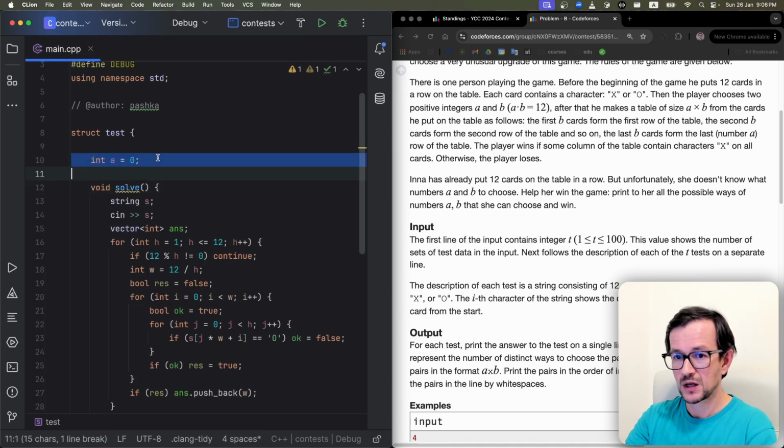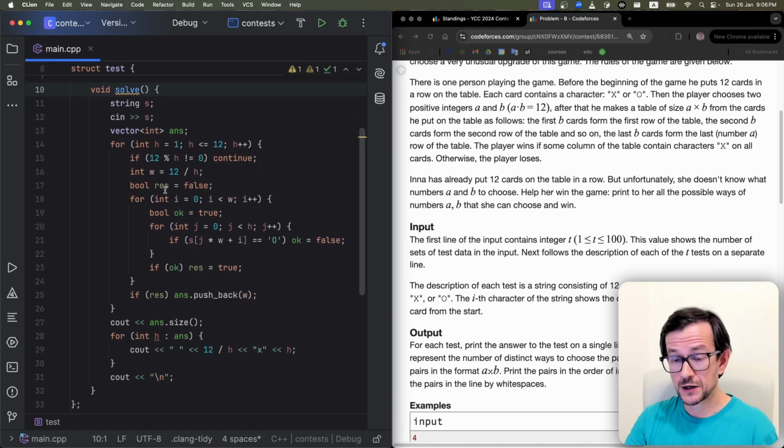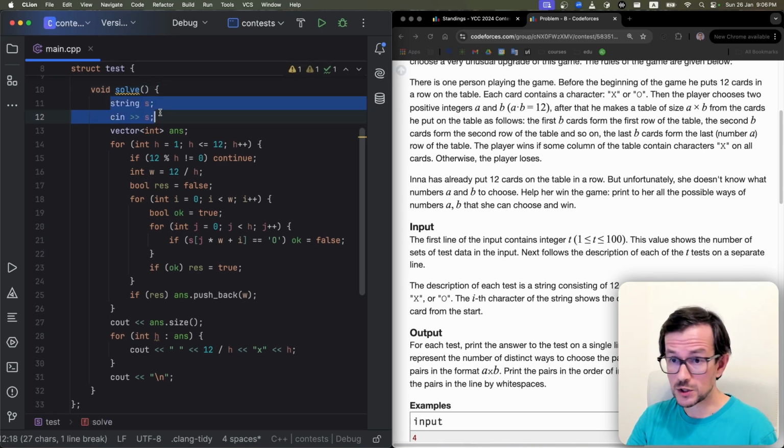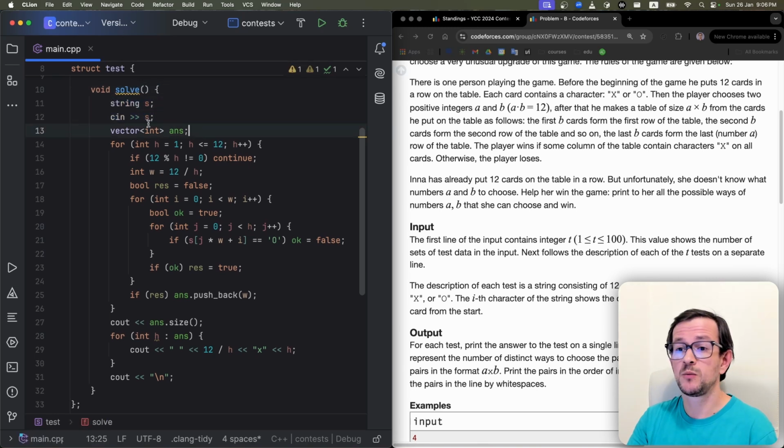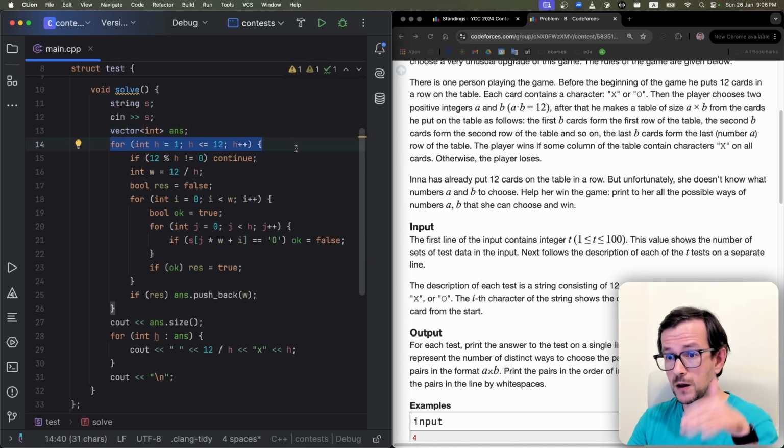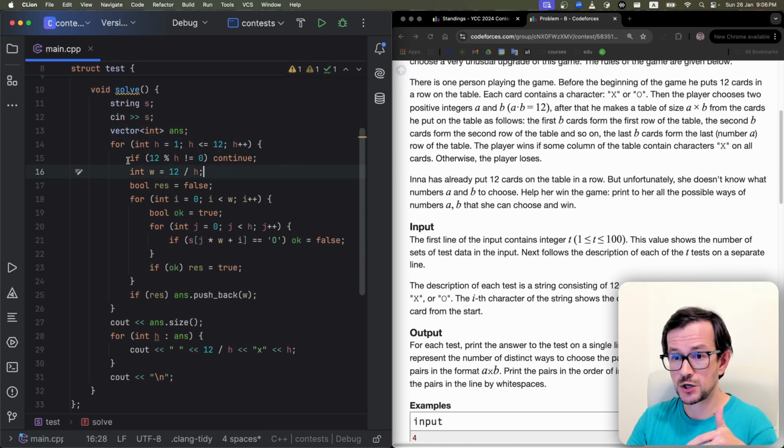So what I'm doing here now is just what's needed in this problem statement. I read the string, look for the height of my rectangle, check if it's not divisible, then skip, then calculate the width.